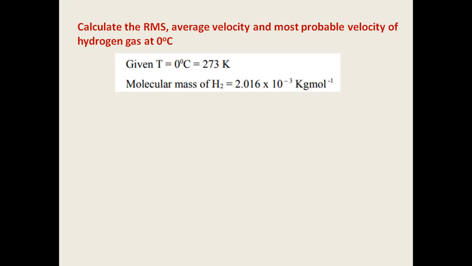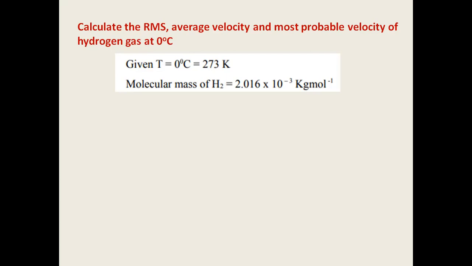So when I say it is 0 degrees Celsius, don't take temperature as 0, because we are going to use the Kelvin scale, because that's the SI unit of temperature. So convert 0 degrees Celsius to Kelvin: 0 plus 273, so 273 Kelvin. What is the molecular weight of hydrogen?